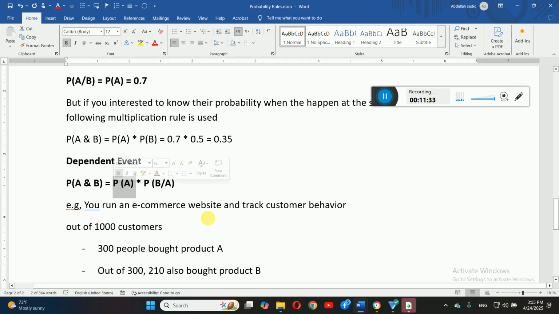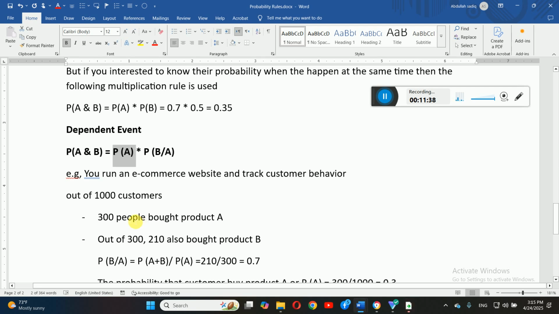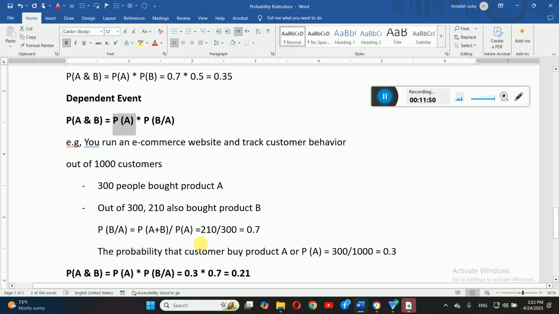So you run an e-commerce website and track customer behavior, and there are 1,000 customers. Among them, 300 people bought product A, and out of those 300, 210 also bought product B, dear students. Now, 210 are those customers who already bought both products. But now we are interested in the probability that a customer buys both product A and product B.